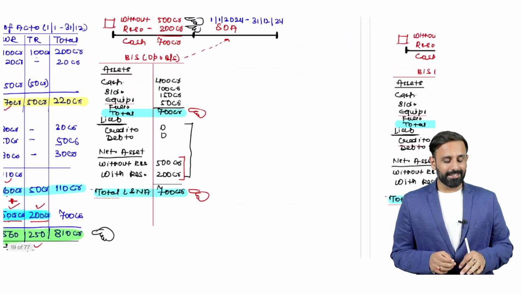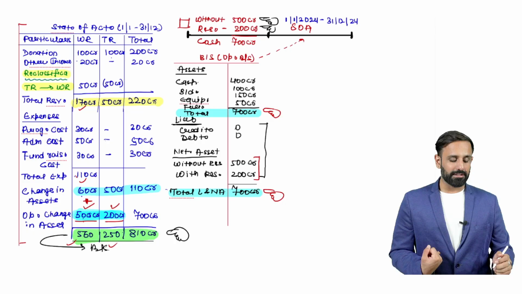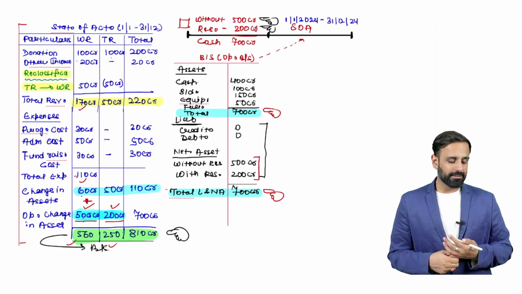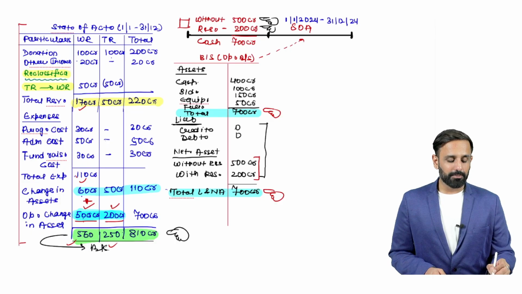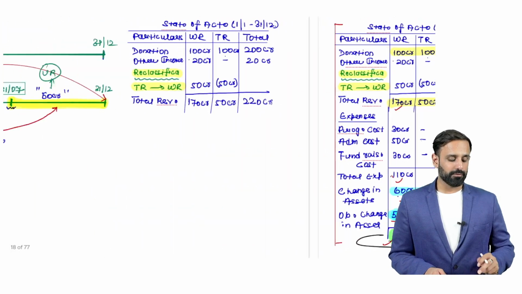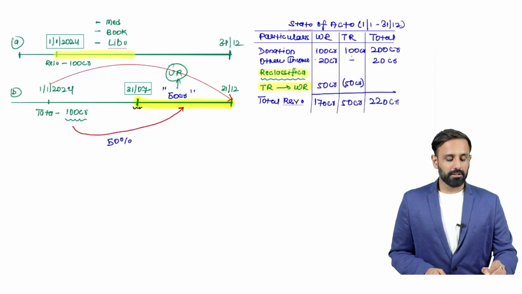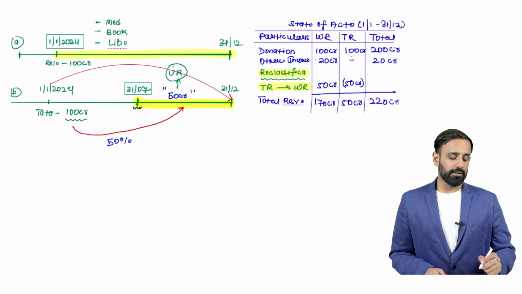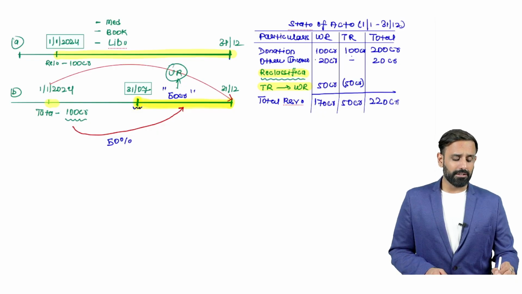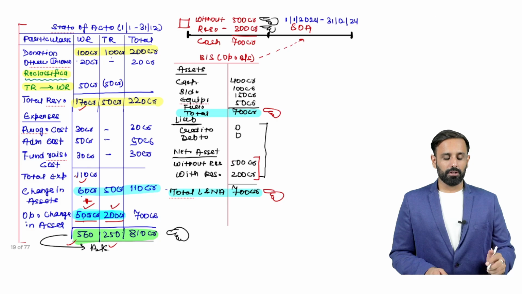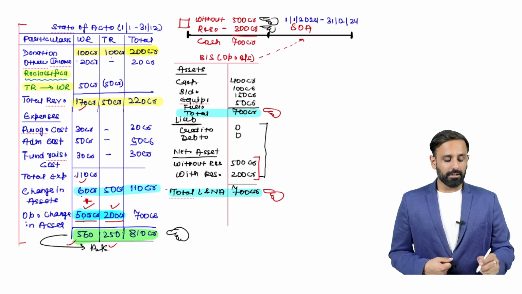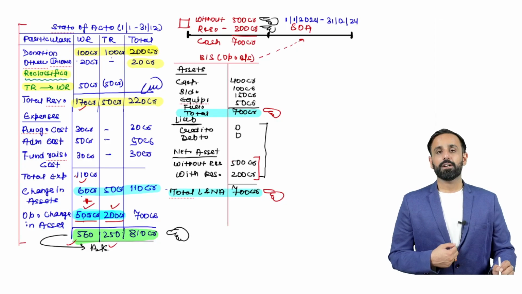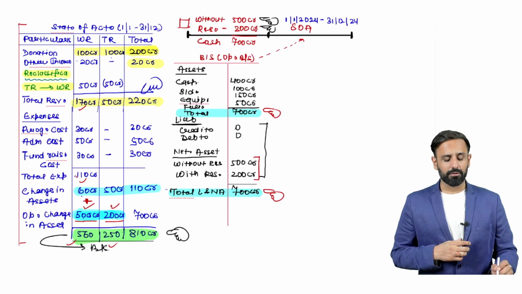Now you have to understand that you have received additional donation, right? So obviously your cash will increase. You have received the additional donation of 200 crore this year, from 1st January 2024 to 31st December 2024. Then you have received a restrictive donation, right? So in total, how much have you received here? You have received 200 crore. Then you have generated other income of 20 crore. So total cash which you have received during the year was 220 crore.